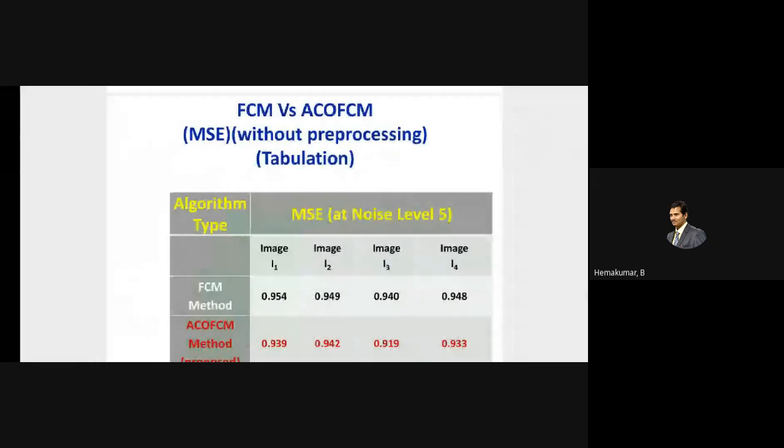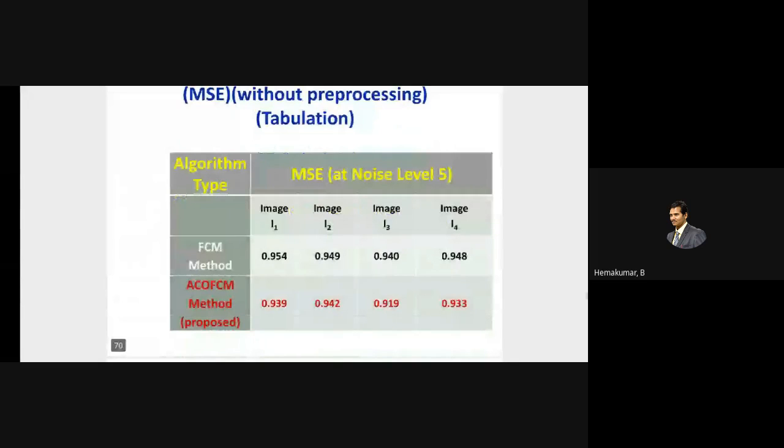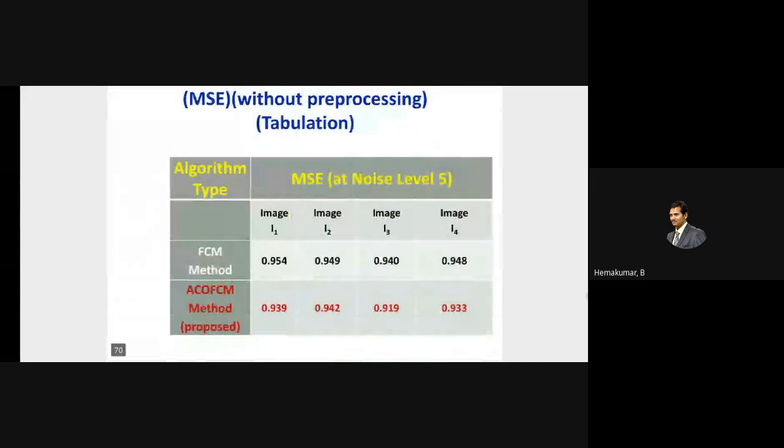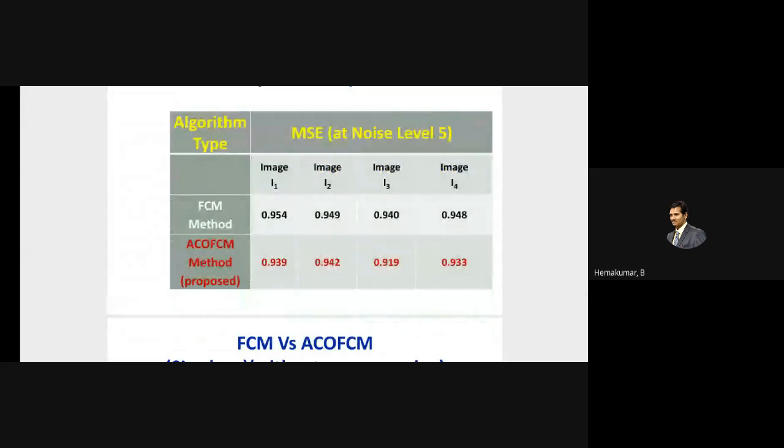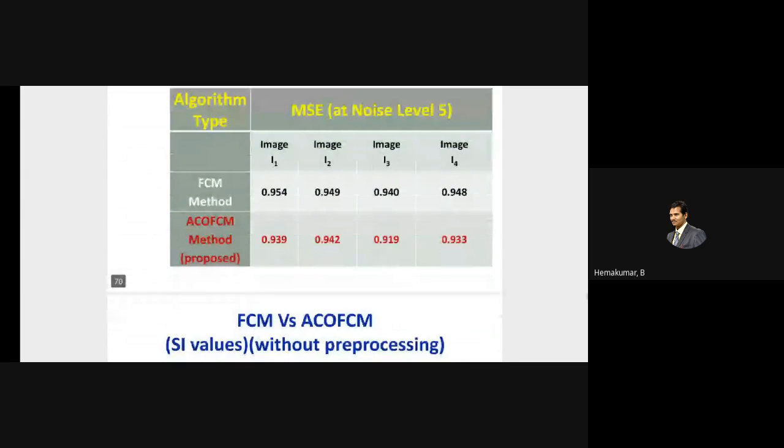So I also used MSE, mean square error evaluation methodology, not only the similarity index, to find out whether my method is better or not. Without pre-processing, I found the mean square error is much lower compared to the FCM method: 0.933 compared to the FCM method's 0.948. For many images, I carried out the tests, and I only tabulated the best results.